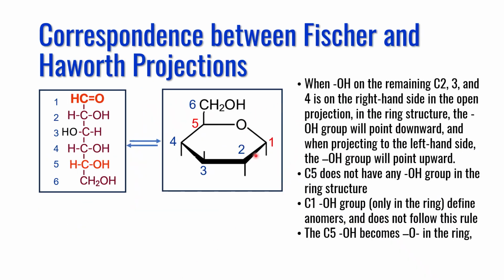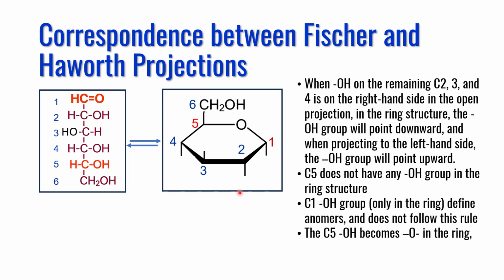Before describing types of anomers and their nomenclature, I would like to go over the correspondence between Fischer and Haworth projections. You should know that Fischer projected D-monosaccharides in the form of a linear structure, whereas Haworth projected them in a corresponding planar ring-like structure. The question is, how are the OH groups in the linear structure projected in the Haworth ring structure? There are two rules to govern that.